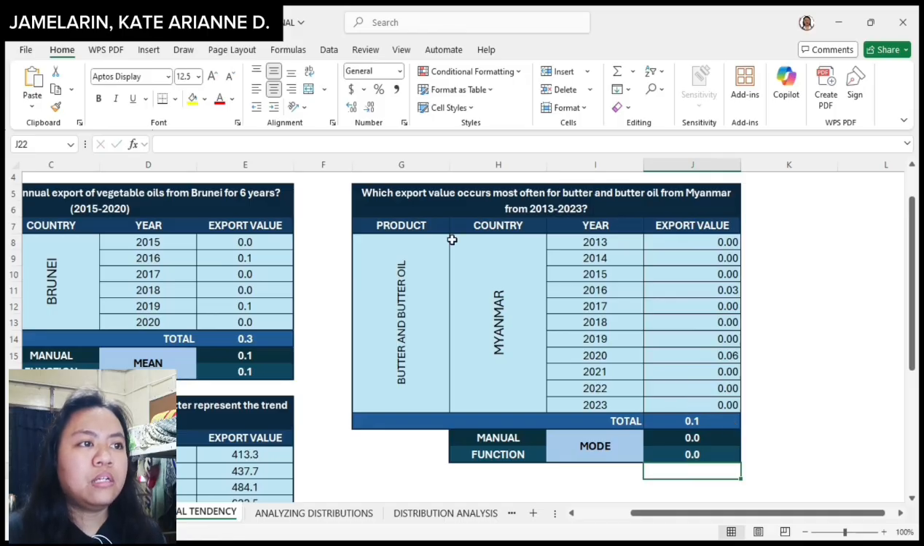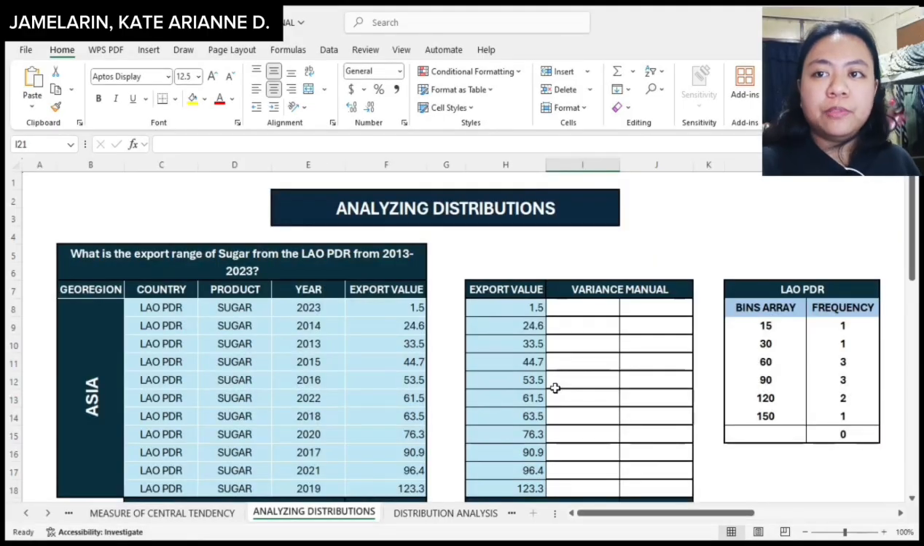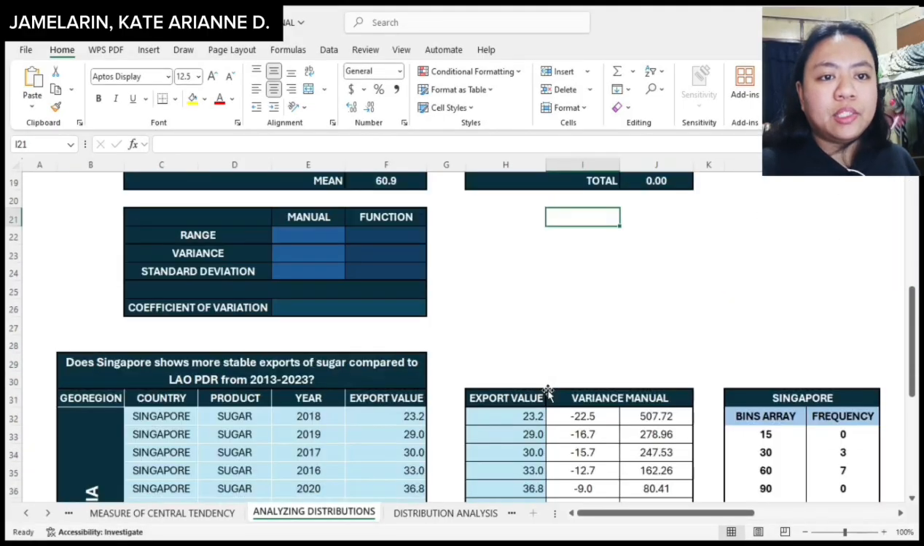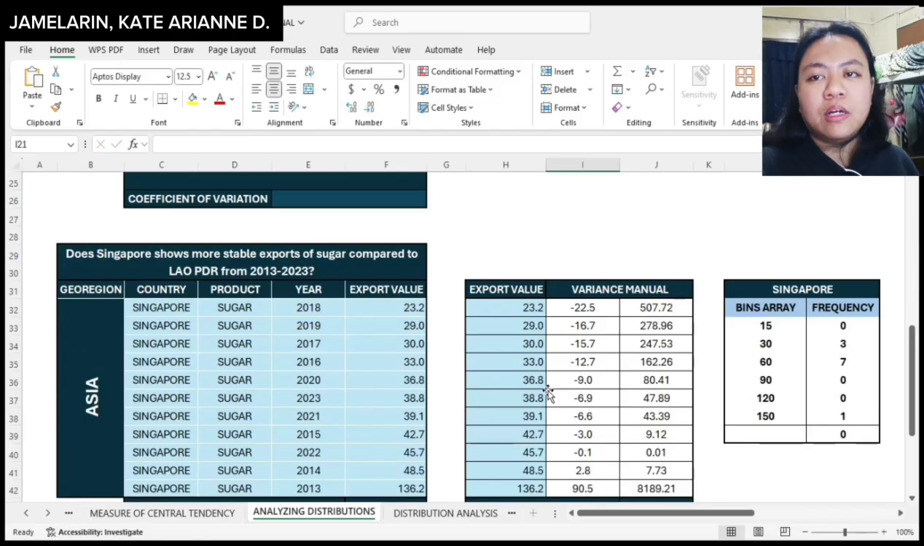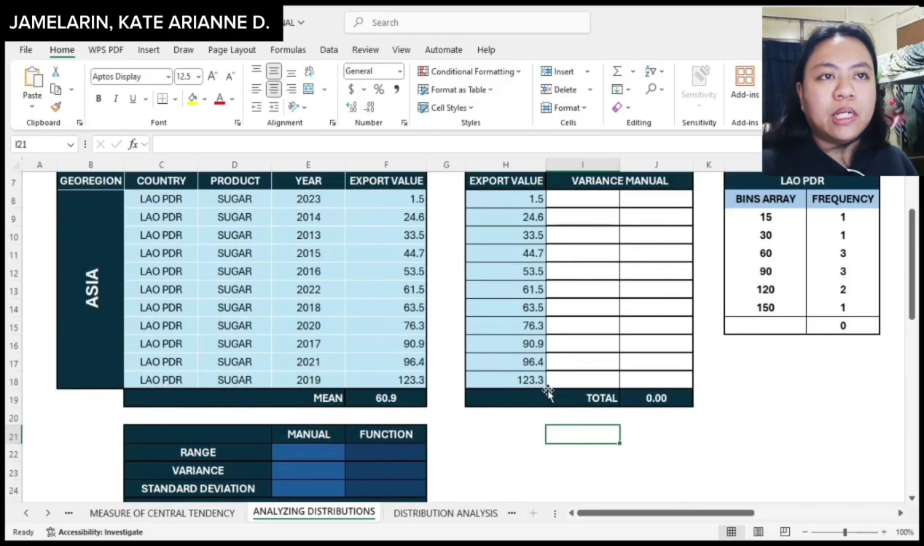So here, it shows that the export value that occurs most often is 0 for butter and butter oil from Myanmar from year 2013 to year 2023. For analyzing distribution, I have here two data sets of sugar from the countries of Singapore and Laos PDR.